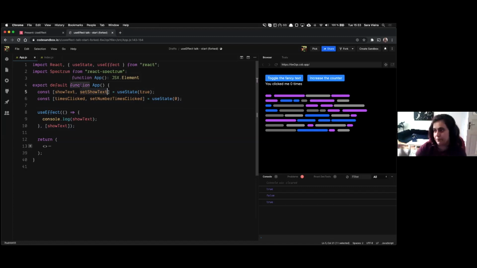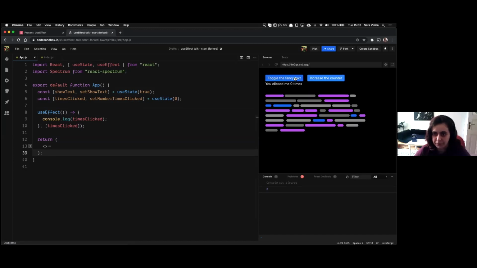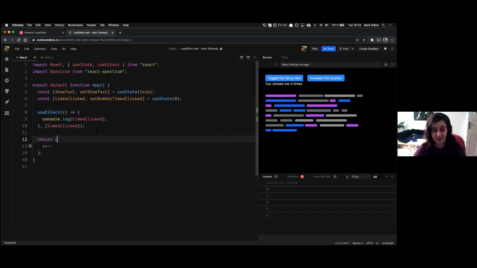So that's what's up. Okay, so I have this. Let's run it. This is for the fancy text, but let's run it when the counter changes, mostly because that's what I need for the example. Okay, so toggle the fancy text, nothing happens, and when the counter changes, we have a console.log. That's so cool, I know, right? But let's say a lot of the time you don't want to render it on start, because if you wanted to render it on start, you would do this.